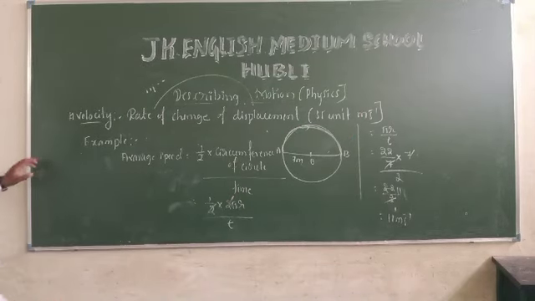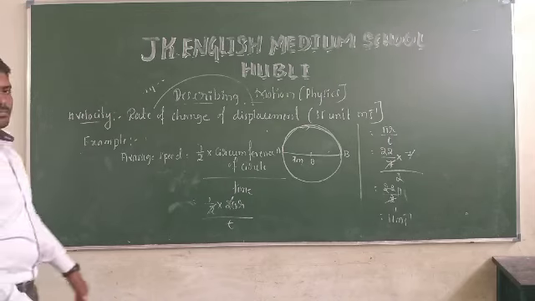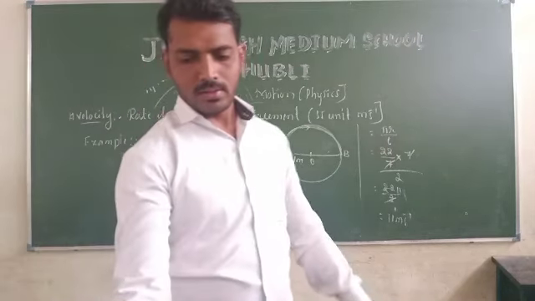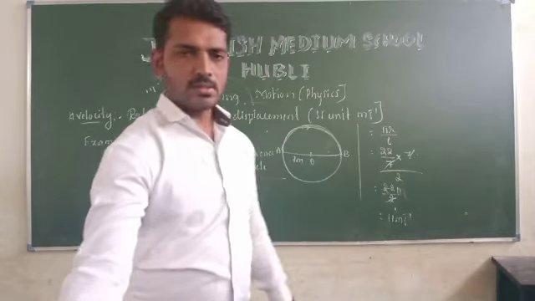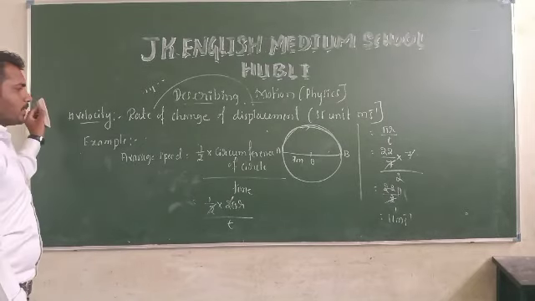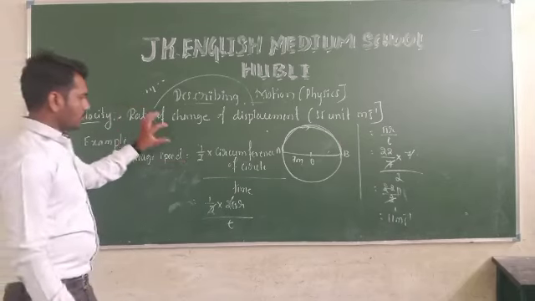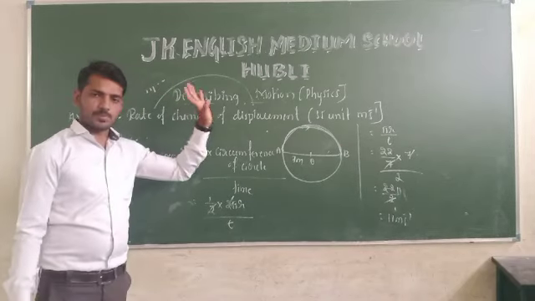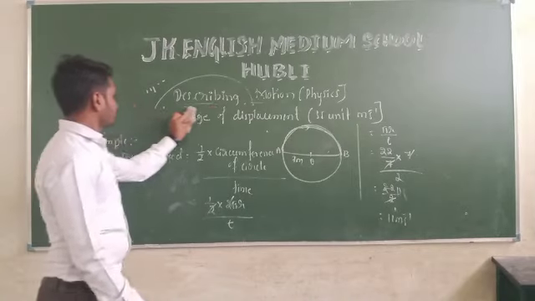The velocity, otherwise the average speed of the object, is 11 meter per second. Understanding? This example is clear. This type of question was already solved in speed, but this is based on velocity.